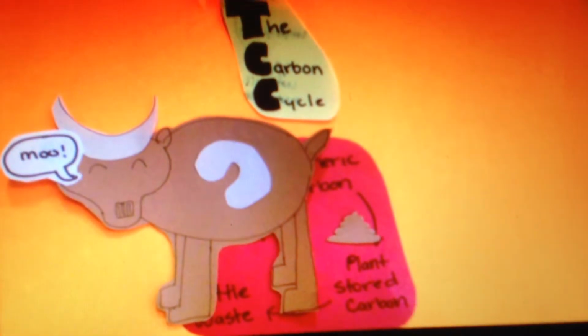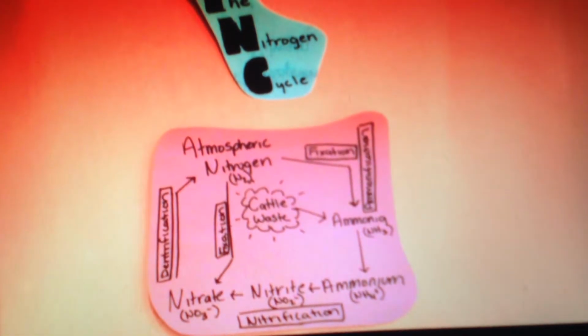This is the carbon cycle. Manure influences the carbon cycle. This is the nitrogen cycle. Manure influences the nitrogen cycle.